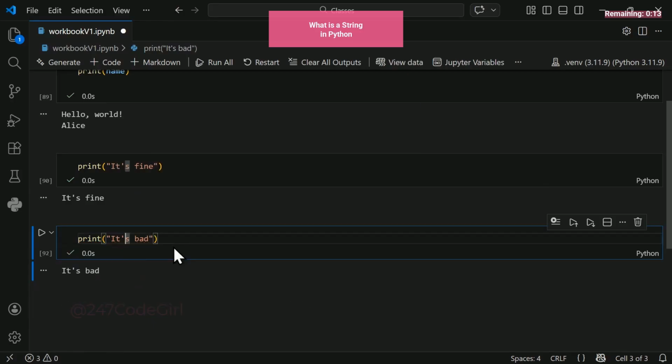If you want a double quote inside, you must then have single quote on the outside like this. And you can see, it has changed to a double quote here, while outside, you have a single quote.